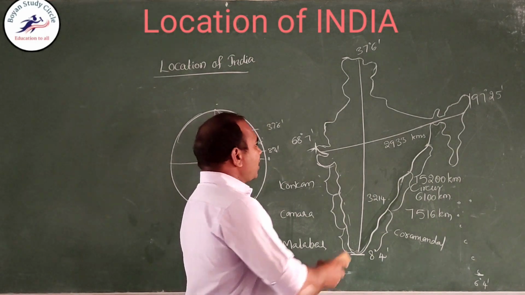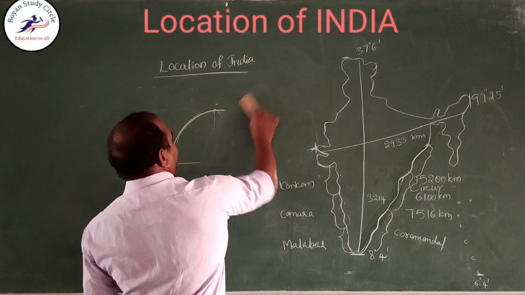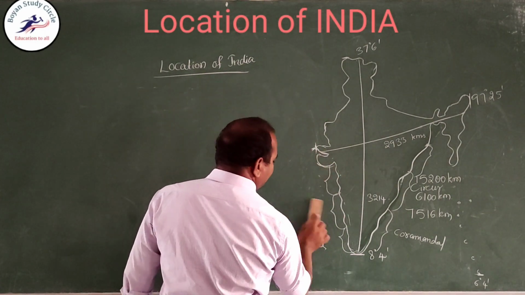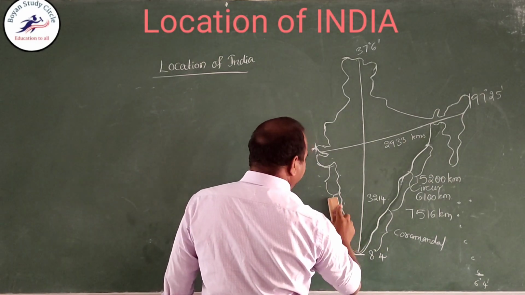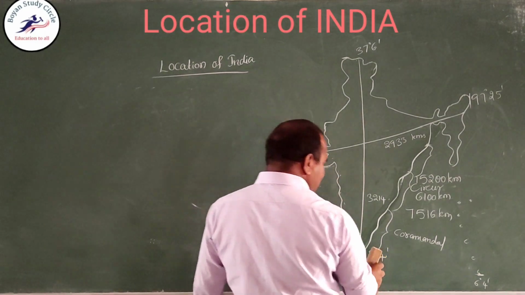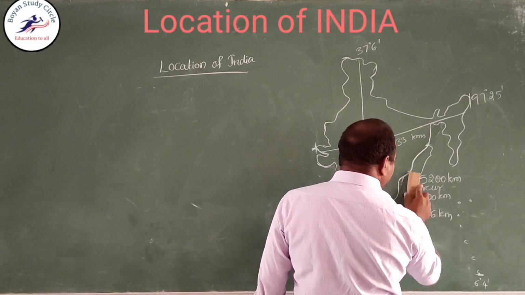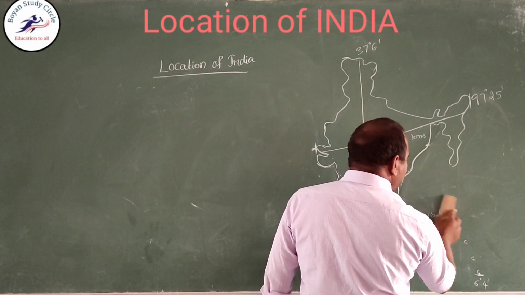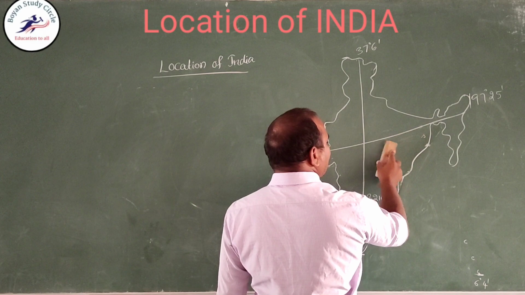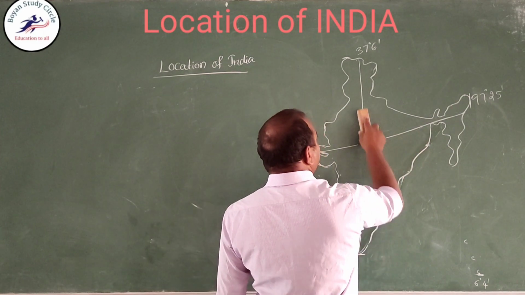Next, coming to Indian Standard Time. What is Indian Standard Time?